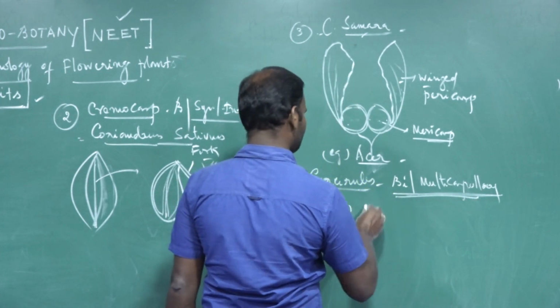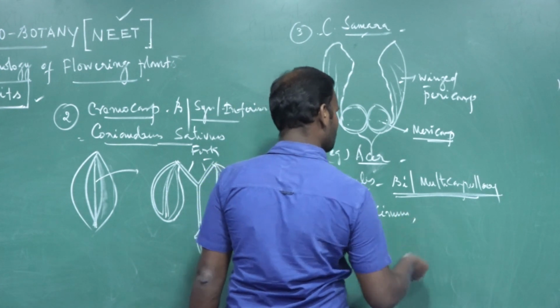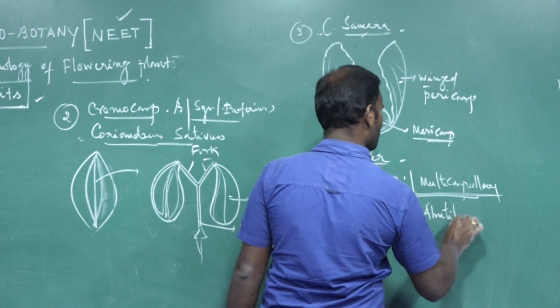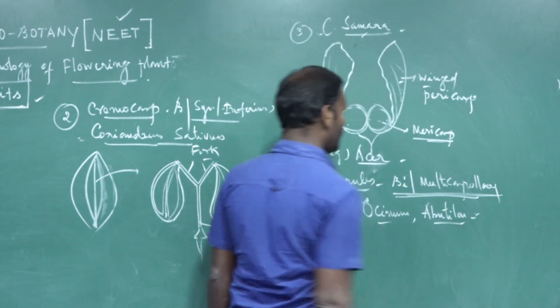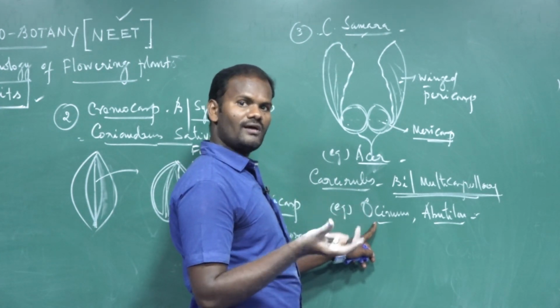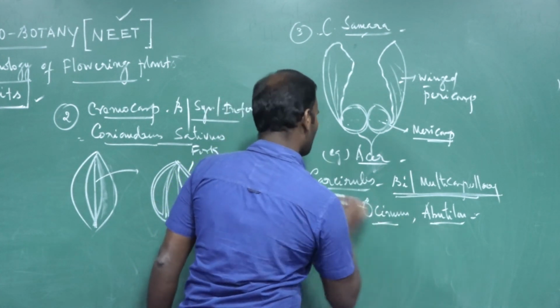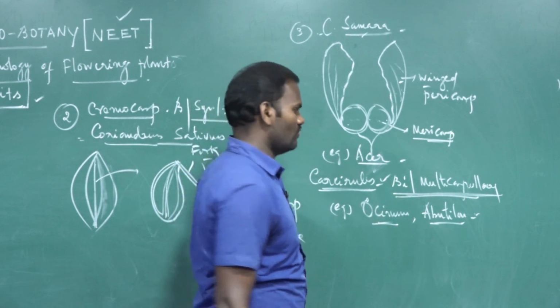For example, Ocimum, Tulasi, then Abutilon indicum. The fruits split into four or many mericarps. For example, Ocimum and Abutilon. This type of fruit is called cassiculus, developed from a bi- or multicarpellary ovary.